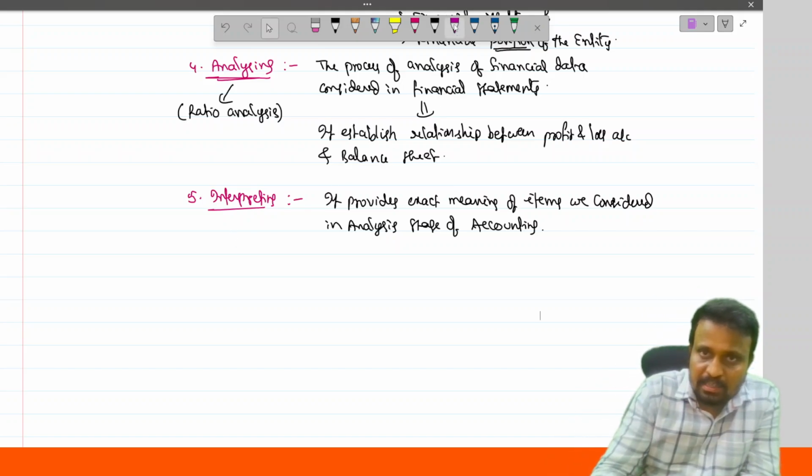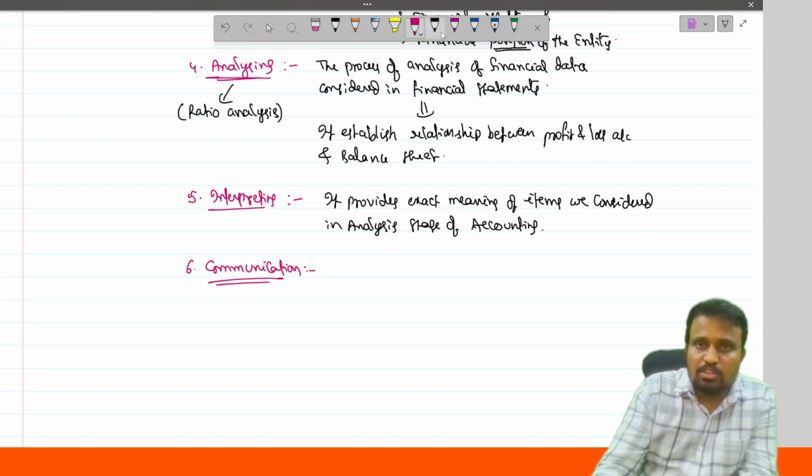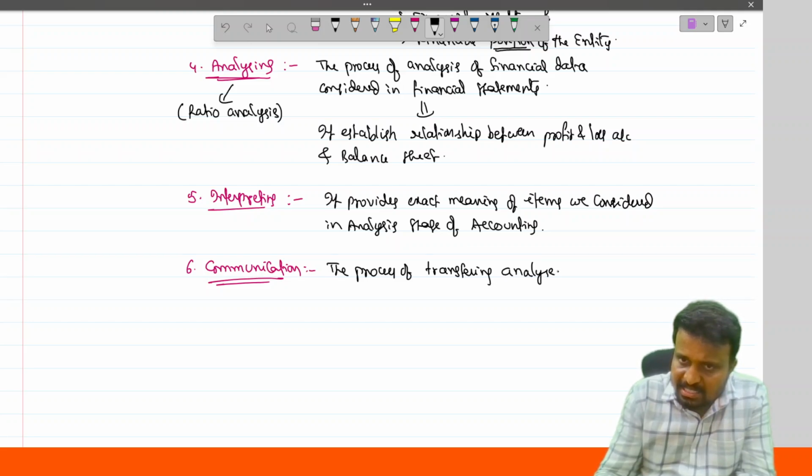Okay, and the last stage is called what? Communication. Communication is the process of transferring the analyzed data to the users of the financial statements.